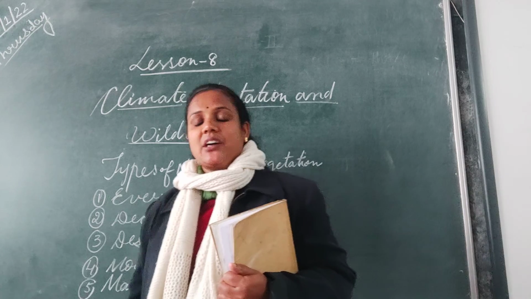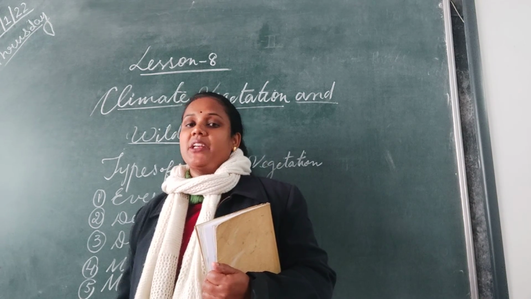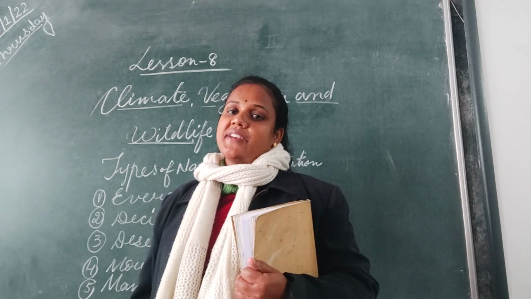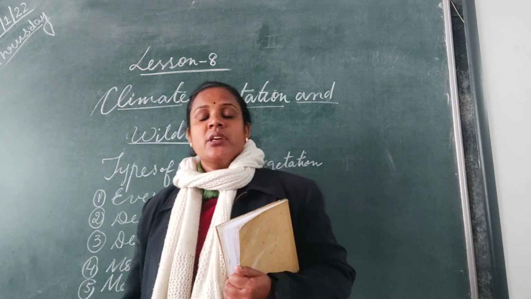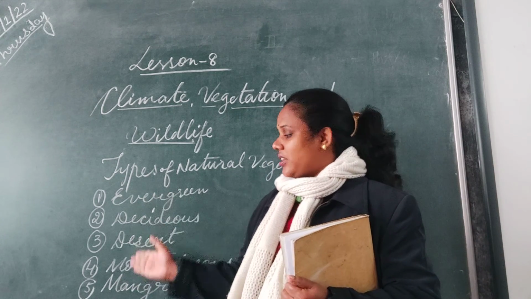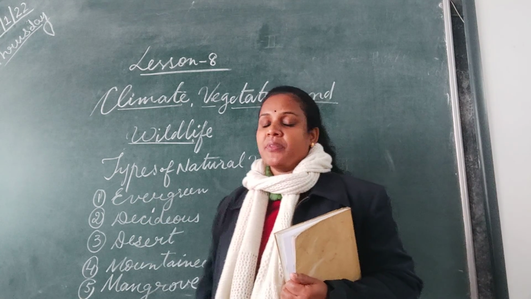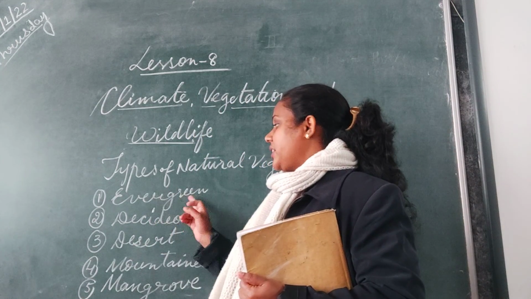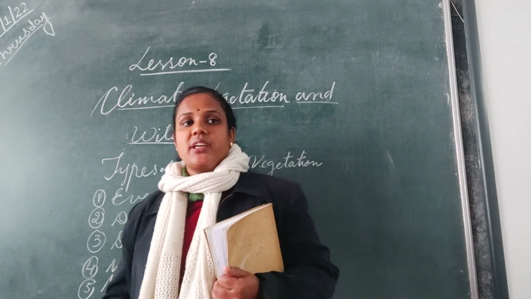On mountains you will have different types of trees, on plain area different, in desert area different, because all these places will have different temperature, different type of rainfall and climate. So we'll have all these types of different forest areas. So first we will see about evergreen forest. Now what is evergreen forest?